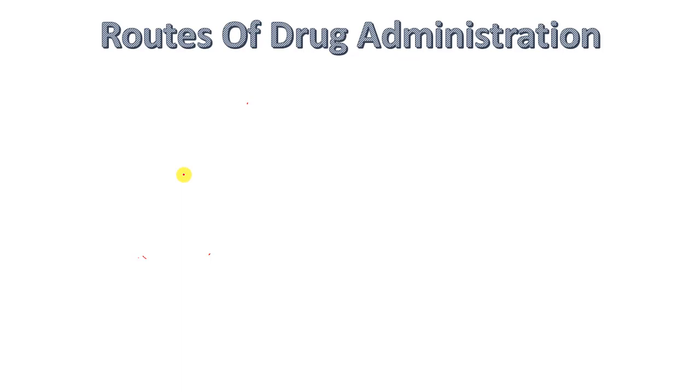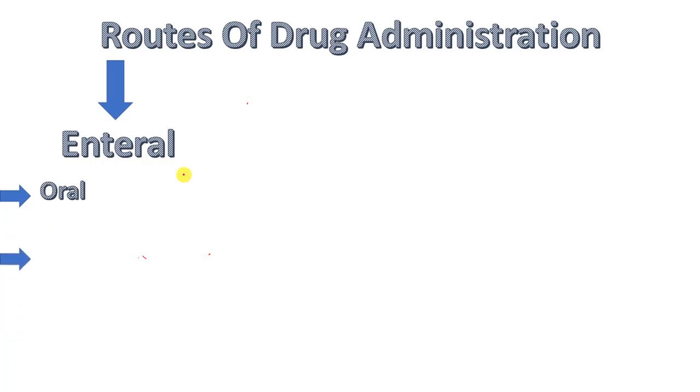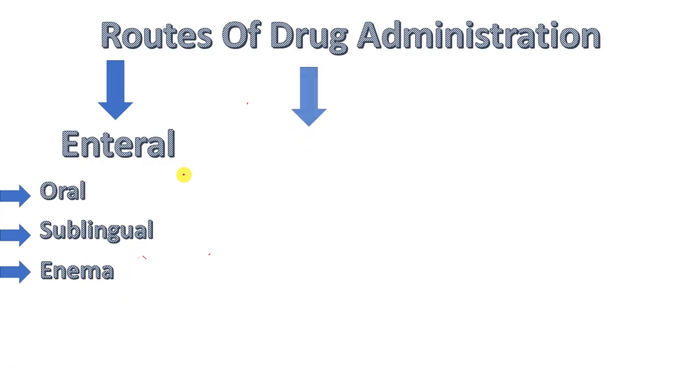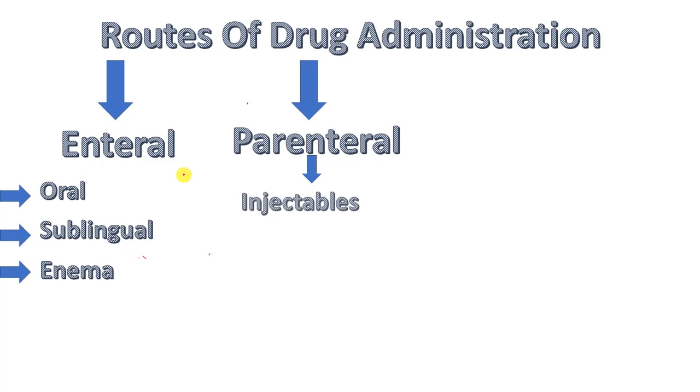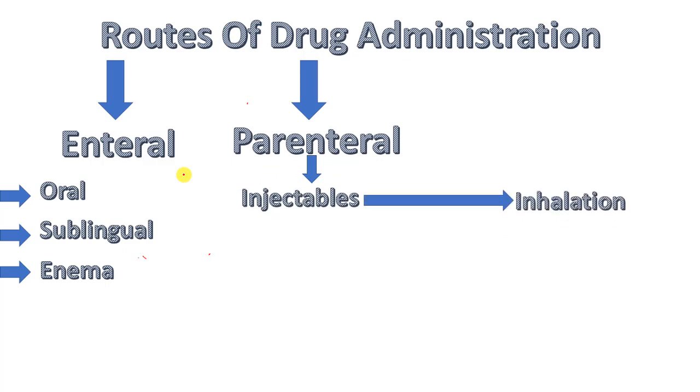want to produce the localized effect. So that's why we need different types of routes of administration of drugs. So we see different types of routes. So first is enteral route. This is divided into three parts, that is oral, sublingual, enema. Second is parenteral route, which is divided into injectables and inhalations.